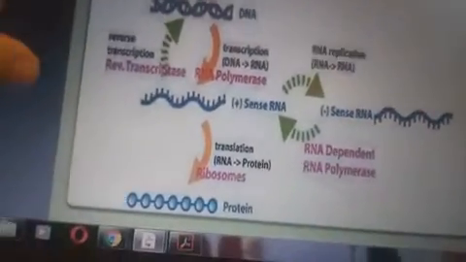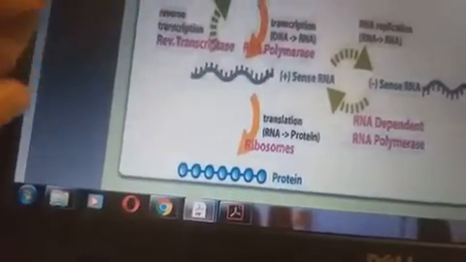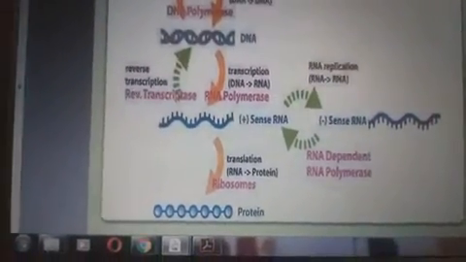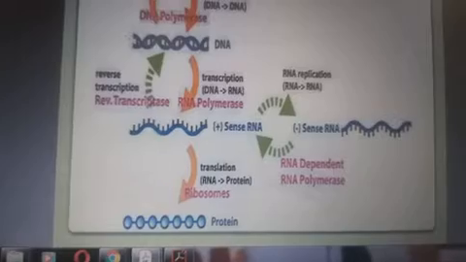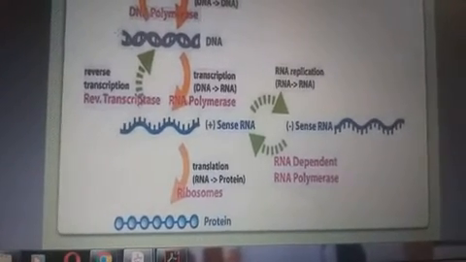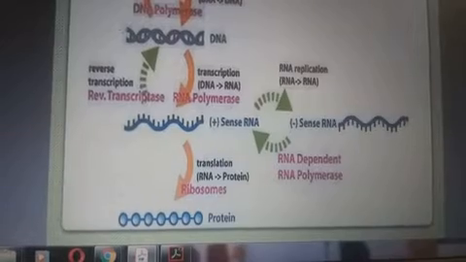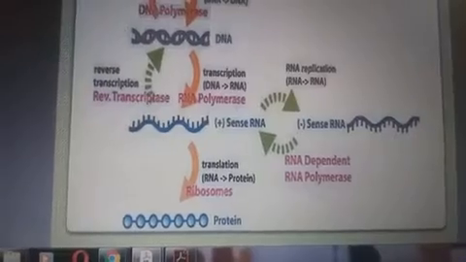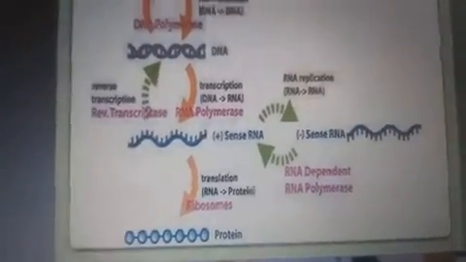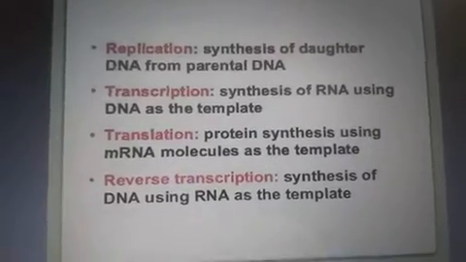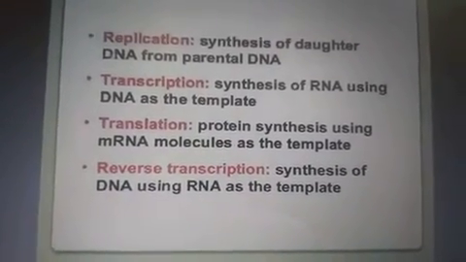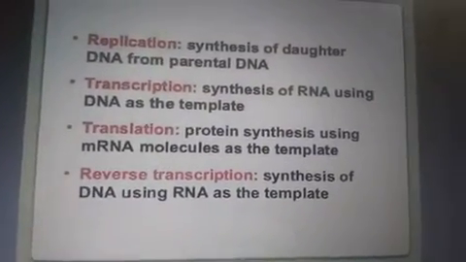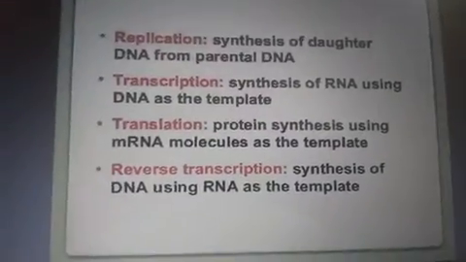You can see the DNA polymerase enzyme is used, reverse transcriptase is used, RNA polymerase is used. As you know, positive sense is there, negative sense RNA is there. The transcription, the DNA to RNA, is done, and then translation occurs of the RNA to protein. So the protein is the ultimate outcome. Replication, transcription, translation, reverse transcription, all are collaboratively, you can say, just one cycle having different entities.